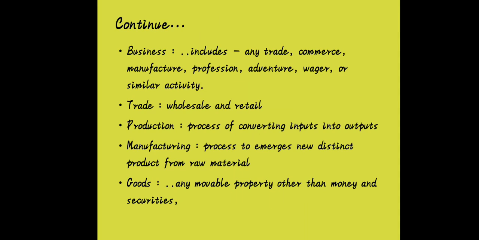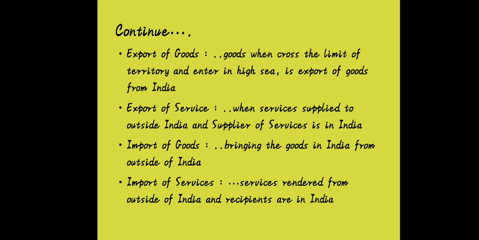Now along with that, some allied definitions we need to understand. That is trade. Trade is wholesale and retailing. Production is the process of converting inputs into outputs. Manufacturing is the process of emerging a new distinct product from raw material. Goods is any movable property other than money and securities. The goods may include exported goods, imported goods, future goods, present goods, everything.